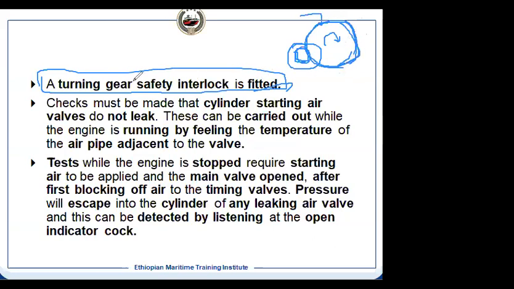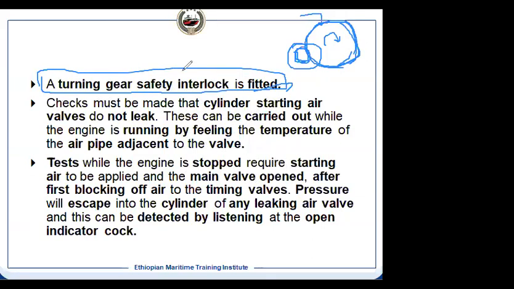So there has to be a safety interlock that we have seen. There are valves provided. Unless it is disengaged, the air will not go to the air starting system. And this cylinder air starting valve, it means the cylinder starting air valve, should not leak. It means we must ensure that there should not be any leakage. That's the reason periodically we do the maintenance of the cylinder air starting valve.